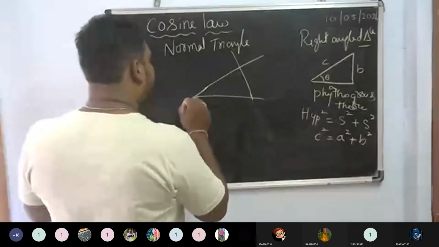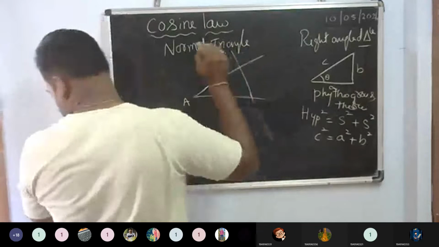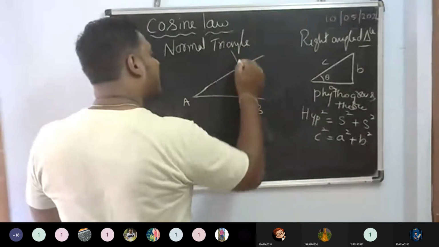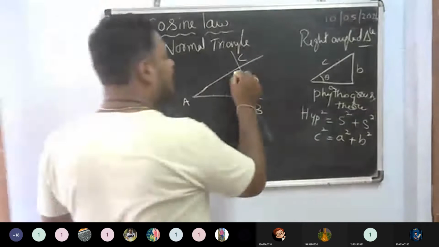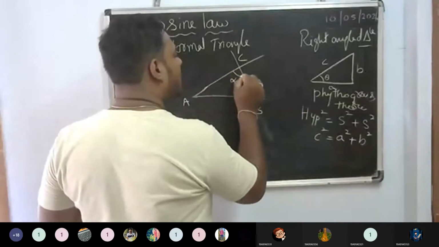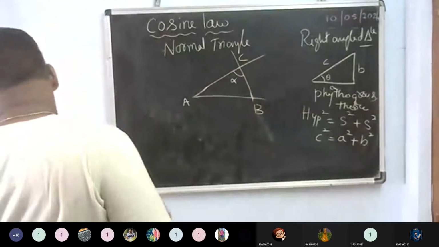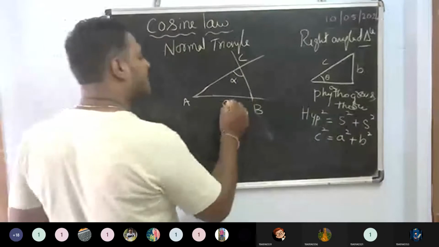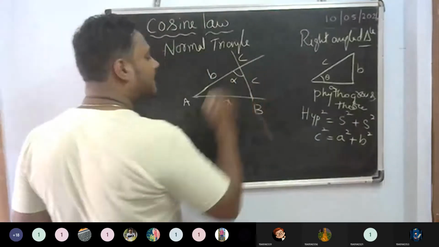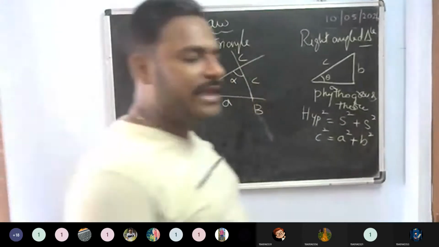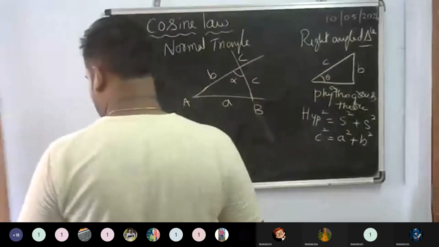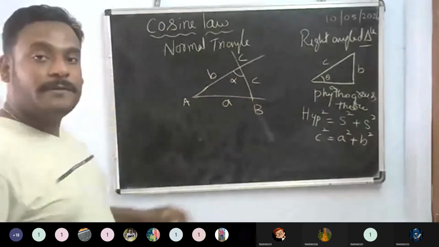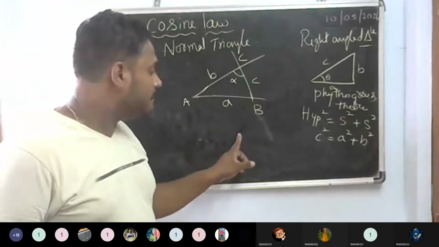I would name it A, B, and also C. Here the angle is alpha. I've named it as alpha, and also named the positions A, B, C. Is it okay, guys?